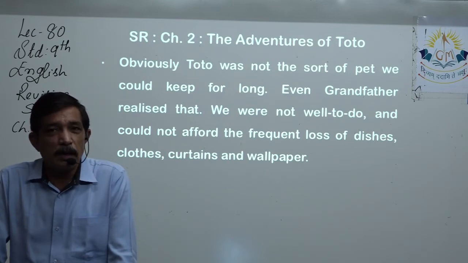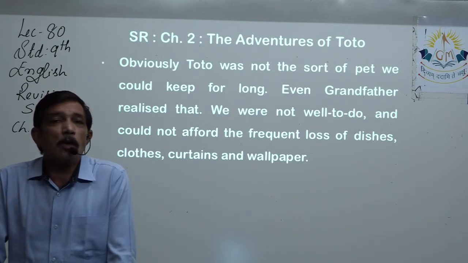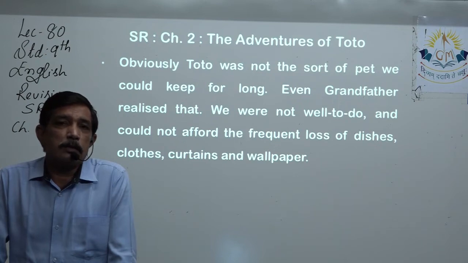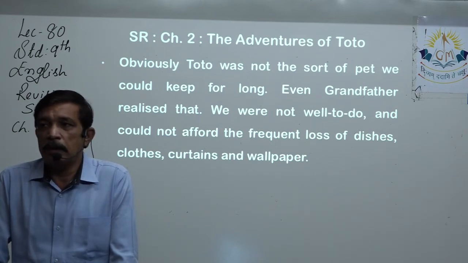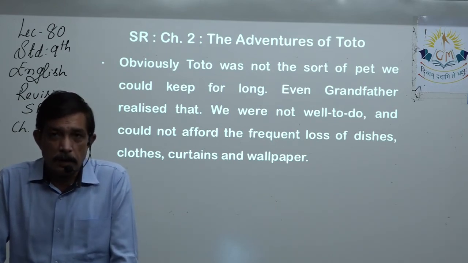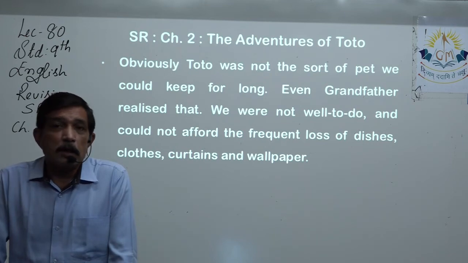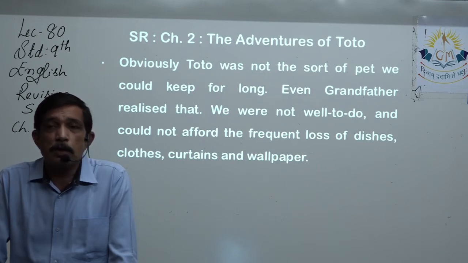He's always breaking things. He's always tearing apart clothes, maybe the curtain, the bed sheet, the pillow cover or the pillow itself. He runs behind guests and tries to tear away their clothes.